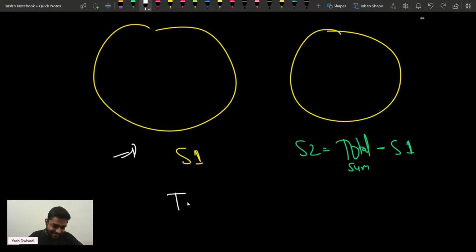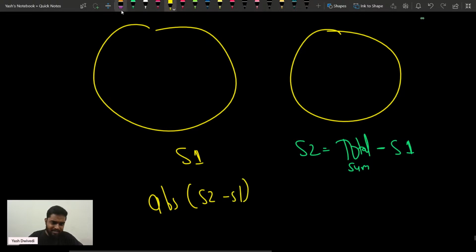What we need to observe is this: let's say we have to minimize the absolute value of s2 minus s1, or you can write s1 minus s2, whatever you like.